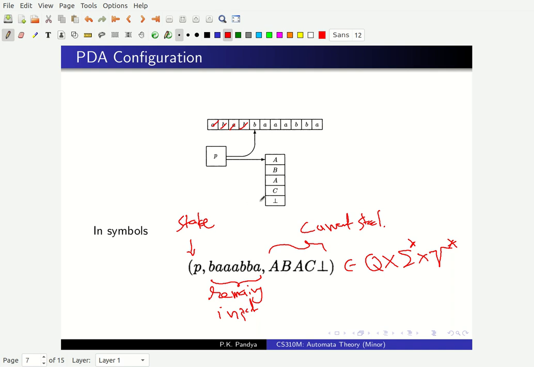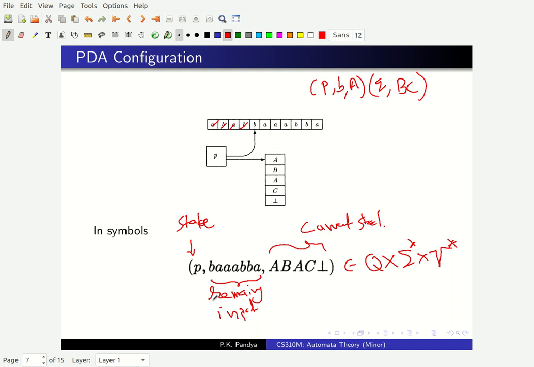Now given a transition, one configuration will change to another. For example, consider a transition which matches this. So suppose we have a transition which says if I'm in state P and if I'm reading input letter B, which is what I'm reading now, and on top of the stack is A, I will go to state Q and I will replace this A by let us say BC. Okay, this is what I want to do. So what will be the next configuration I will draw?